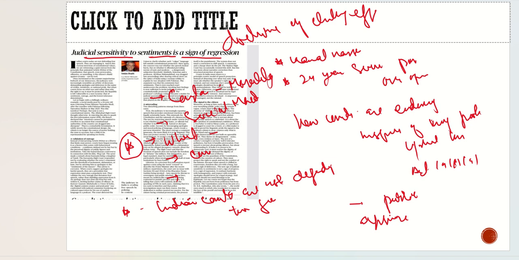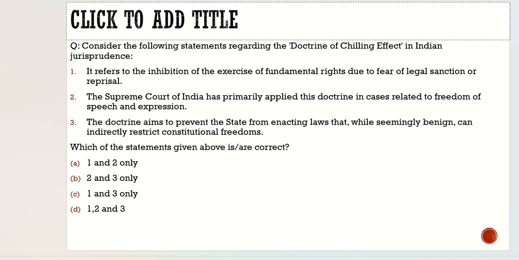So I hope you have understood it. Now let's try to solve the question. Let's see what question we have brought today. The question says, consider the following statements regarding the doctrine of chilling effect in Indian jurisprudence. First statement: it refers to the inhibition of the exercise of fundamental rights due to fear of legal sanctions or reprisal. 100% correct.